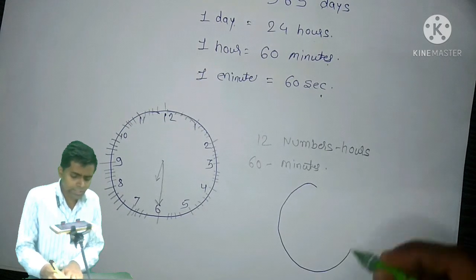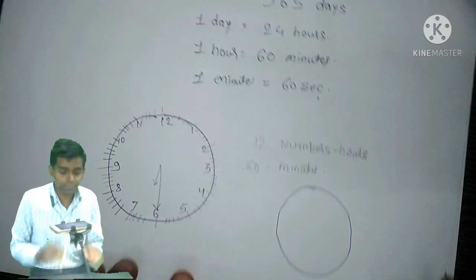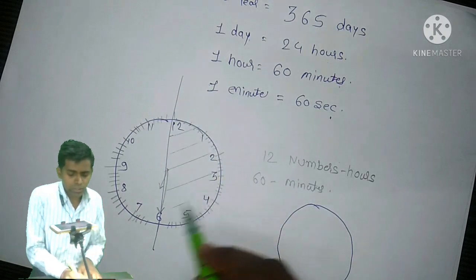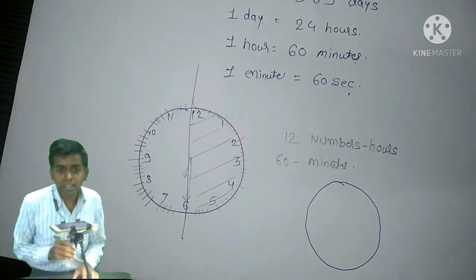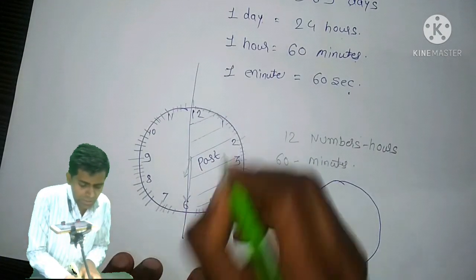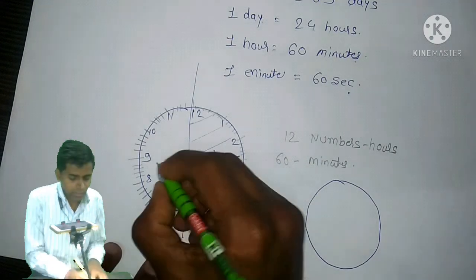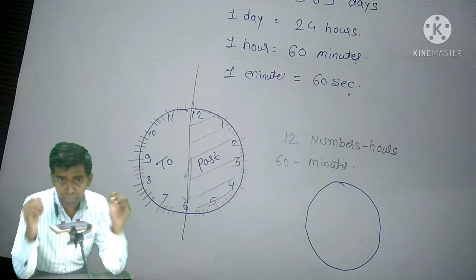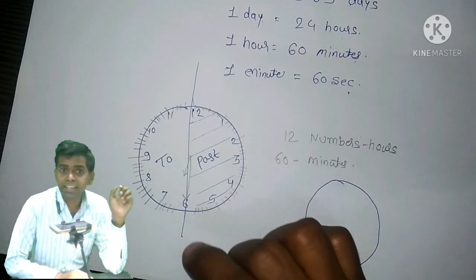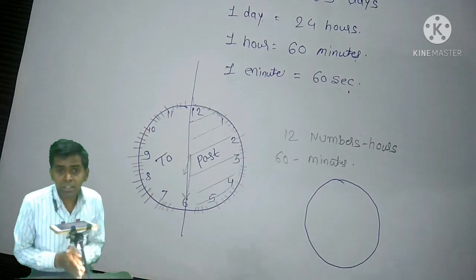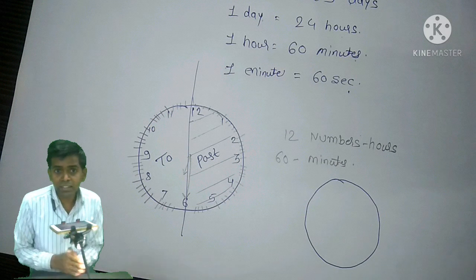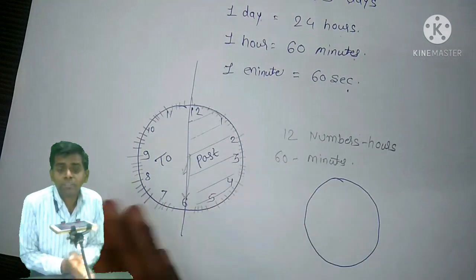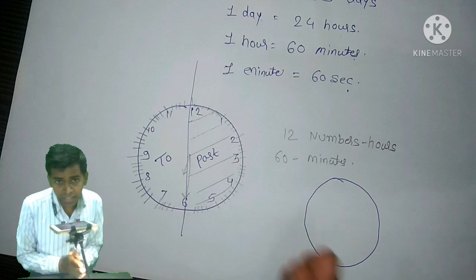Let us suppose that this is a clock. Let's take this one. So dear students, this is the right side of the clock, and this is the past side, and this is the to side. If your minute hand is towards the past side, again I am repeating, that means the minute hand is present in the area of the right hand side of the clock, then it is past.